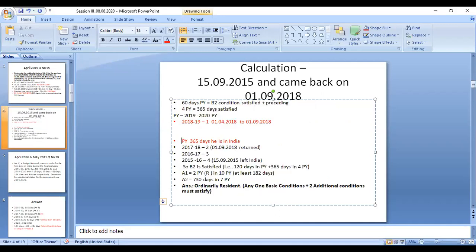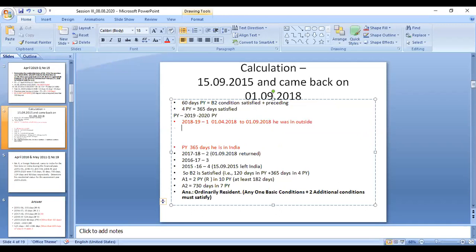Right, in the preceding previous year he is not satisfied. So from first April to 1/9/2018 he was in Dubai, he was outside. Okay. So from 2018 to 31st March 2019, only these days he is in India.